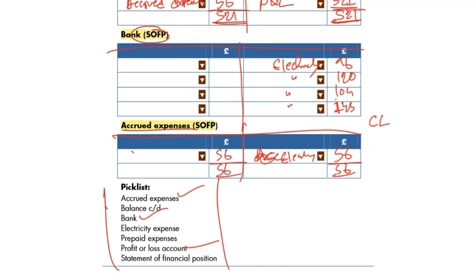All of it becomes your balance c/d. So you have taken the accrued expense, balance c/d, bank, electricity, and that's the P&L. If you meant to do a balance b/d, which you don't need to do for your assessment, you would do it this way: balance b/d 56. That's called reversal, which you're going to do in some later videos.